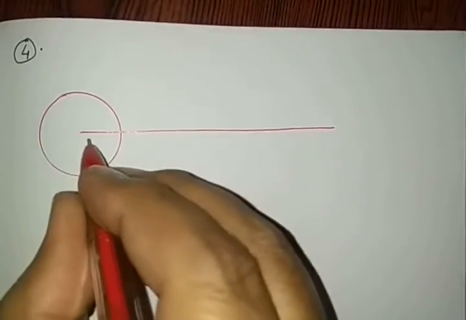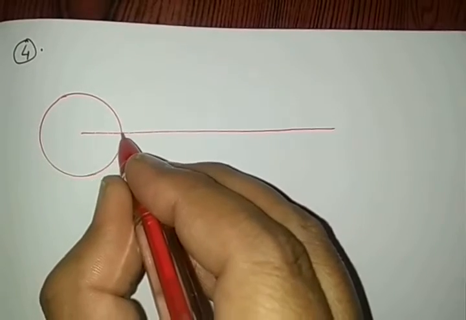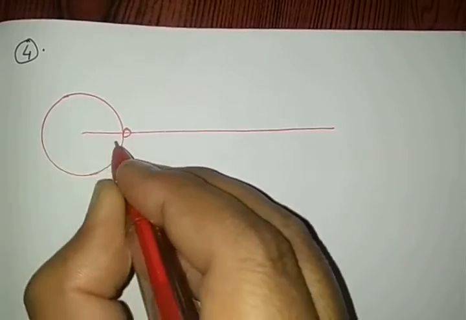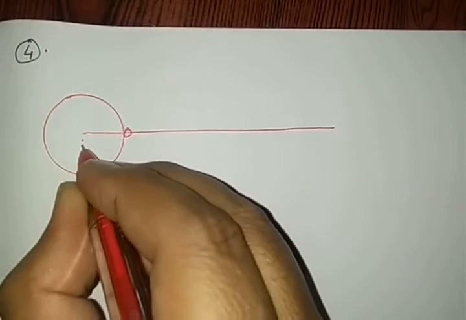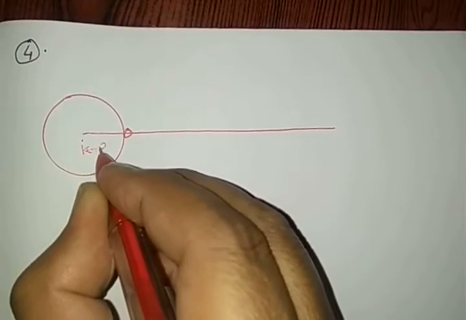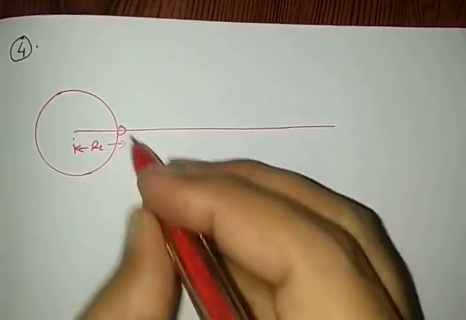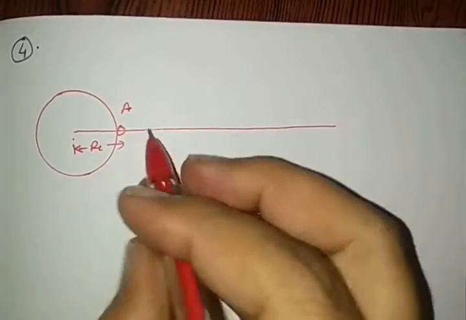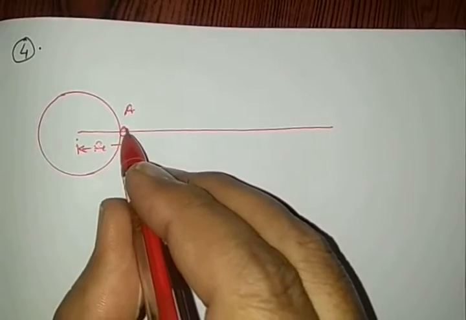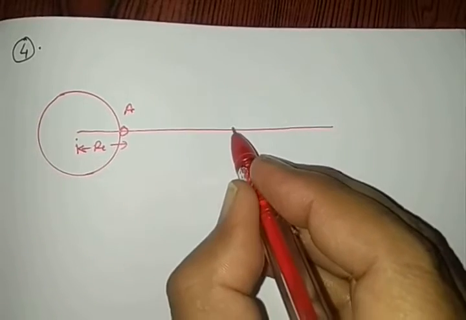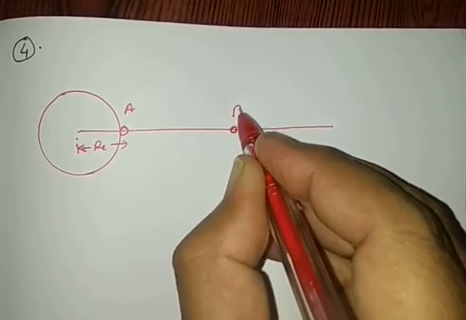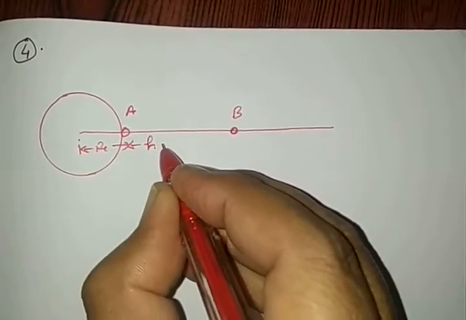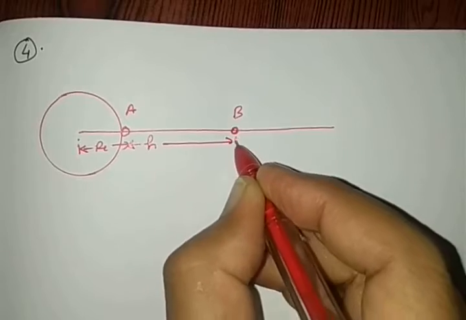First of all, let a body be kept on Earth's surface, so its distance from the center of Earth is equal to the radius of Earth. Let Earth's surface be position A. The body is sent from the surface of Earth to point B, which is h height above the Earth's surface.